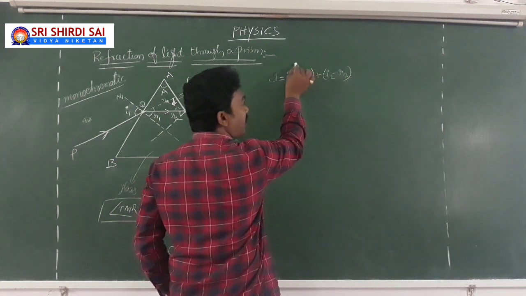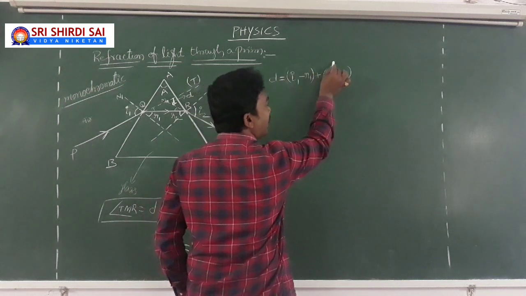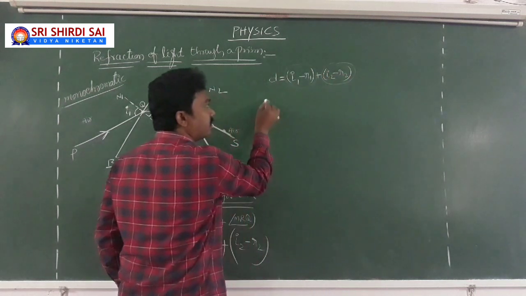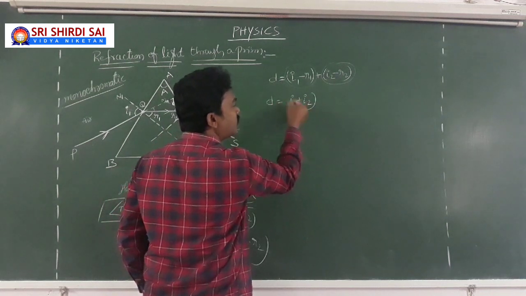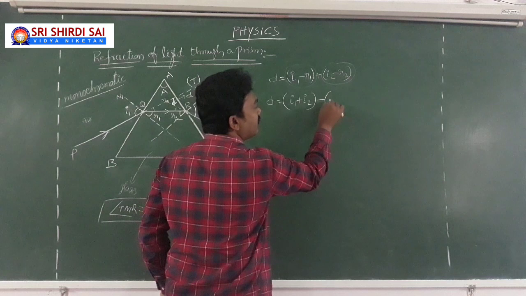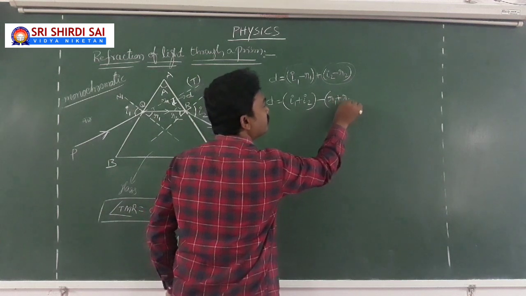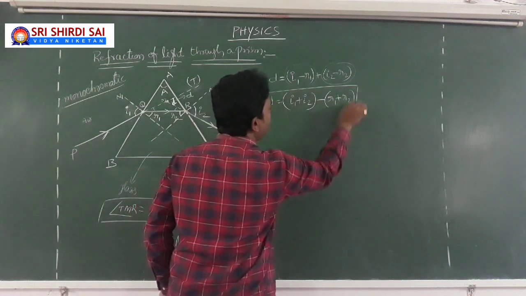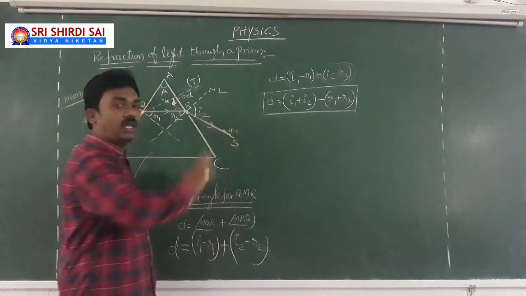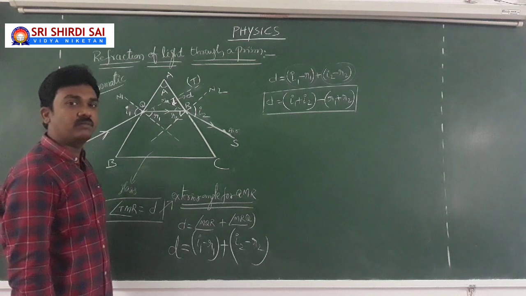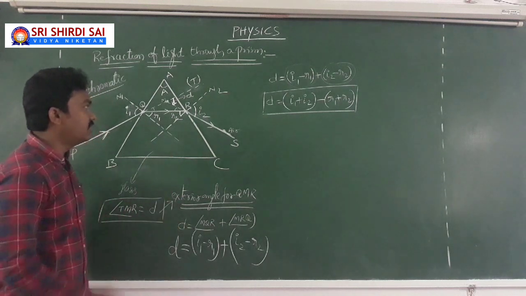This is the angle of deviation brought by AB. This is the angle of deviation brought by AC. Therefore, D equals, let me write like this, I1 plus I2, take minus common, R1 plus R2. So D equals I1 plus I2 minus (R1 plus R2) will be the angle of deviation. So keep it, as we will come back to it.